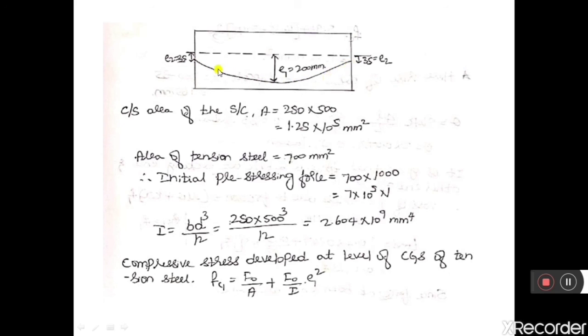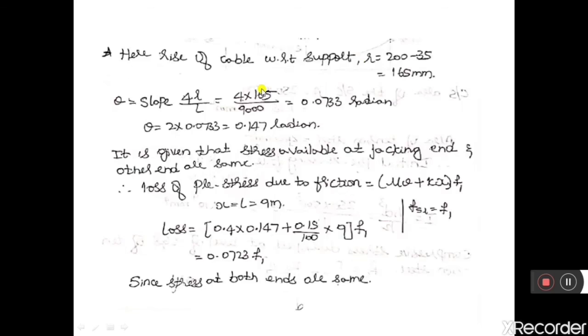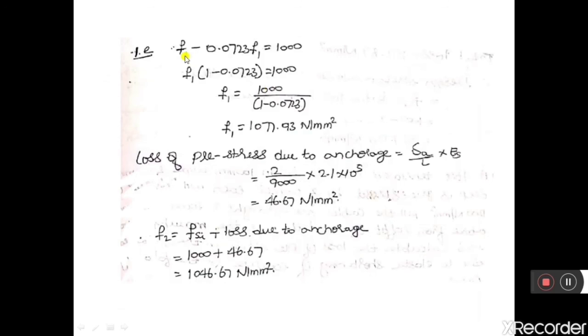So the force available at this point will be equal to the force applied at this point minus the friction loss. The same thing is done here. So initial prestress F1, applied at the left end, minus friction loss, where the friction loss is 0.0723 times the initial prestress.